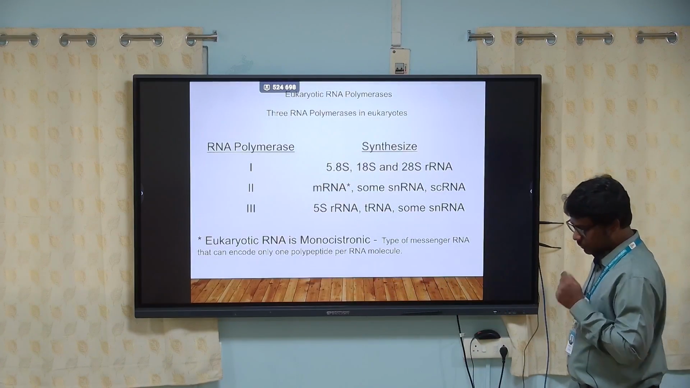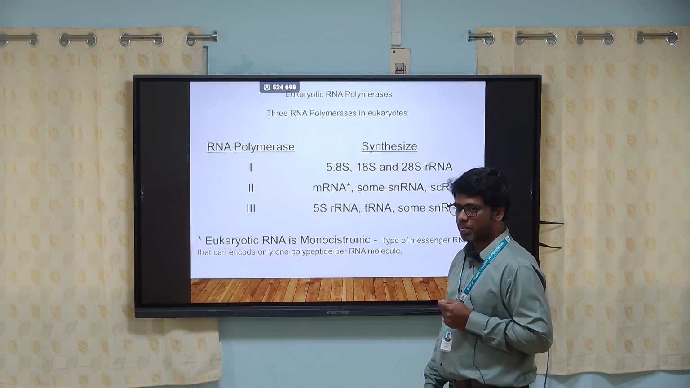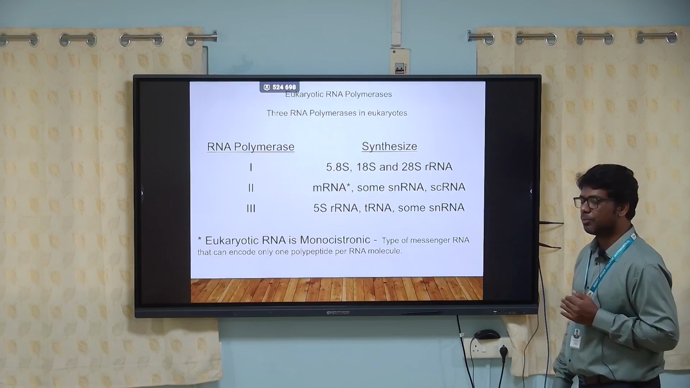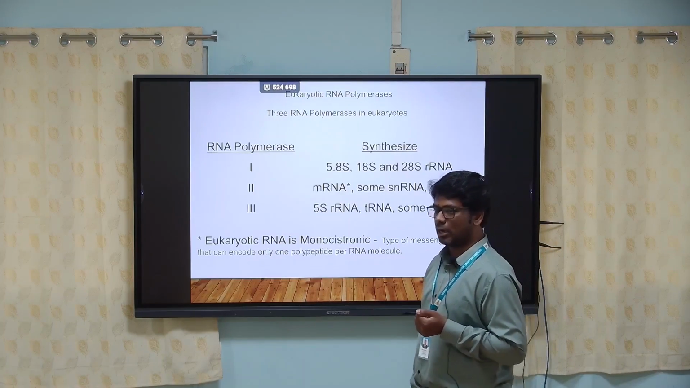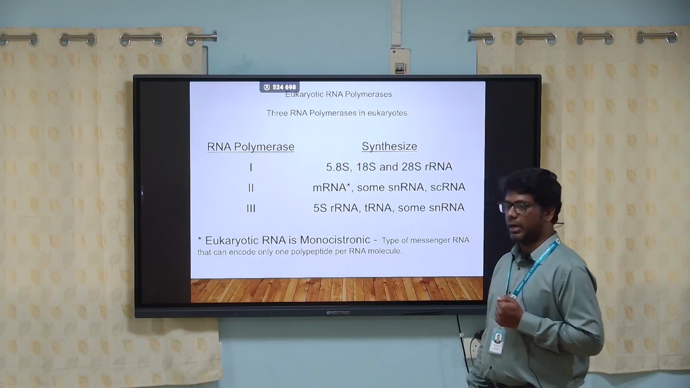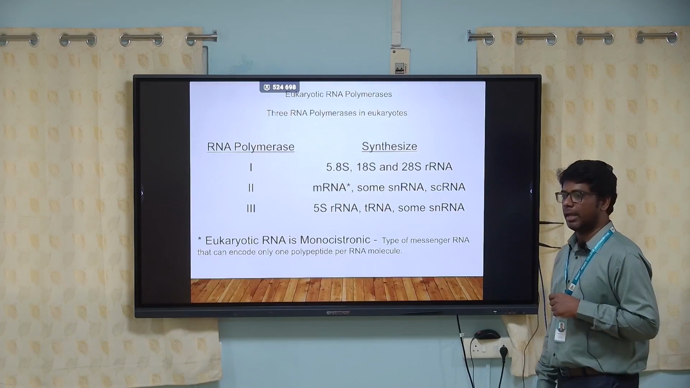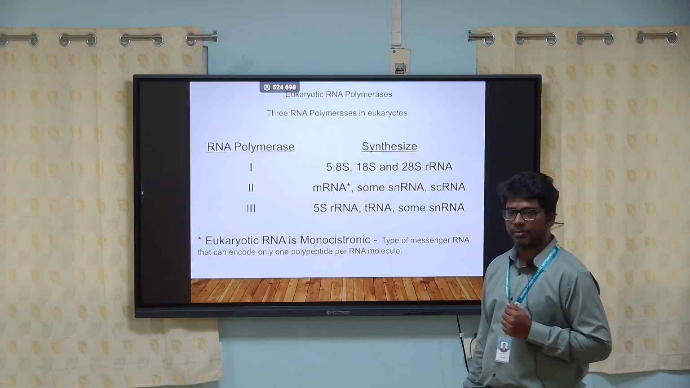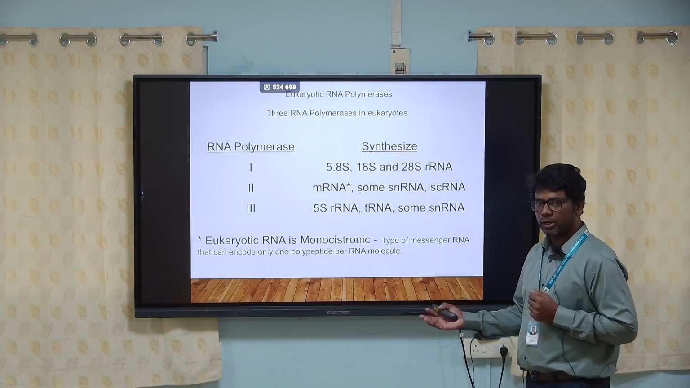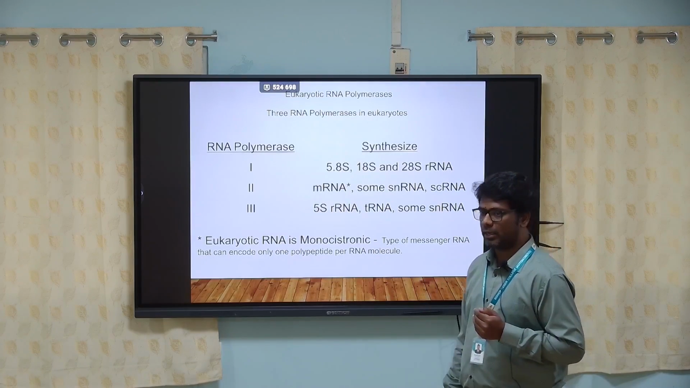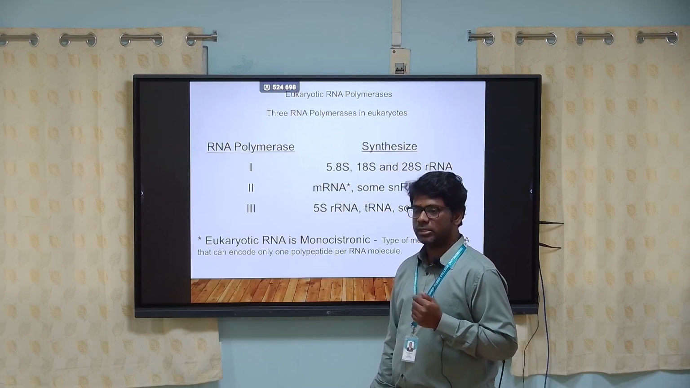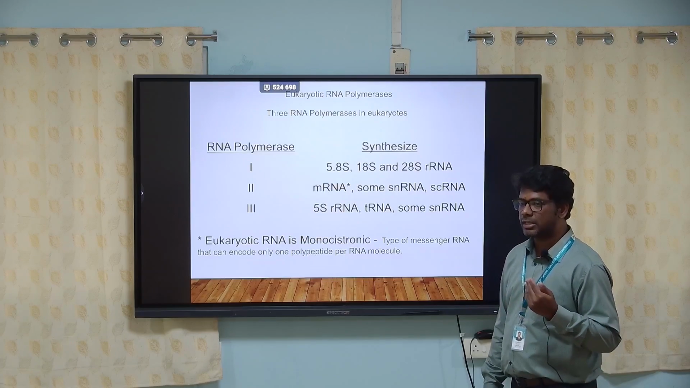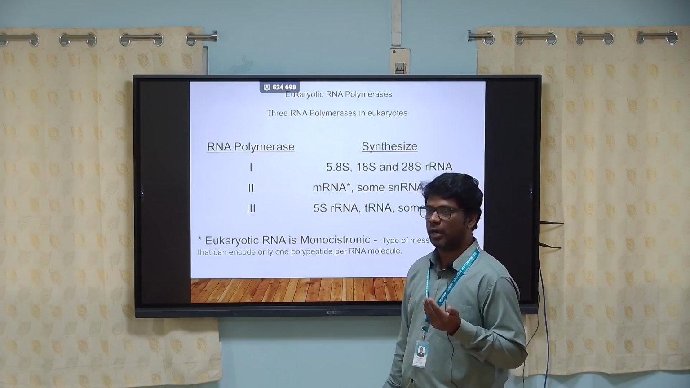If you look at a eukaryotic organism, there are 3 RNA polymerases, whereas in a prokaryotic organism, that means single-celled organisms, there is only one RNA polymerase. In multicellular organisms like humans, we have 3 RNA polymerases. All these 3 RNA polymerases play different roles, whereas in prokaryotic organisms, the single RNA polymerase synthesizes all types of RNA molecules.